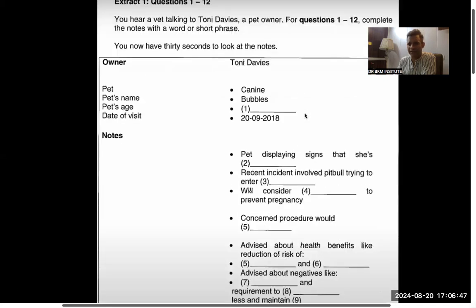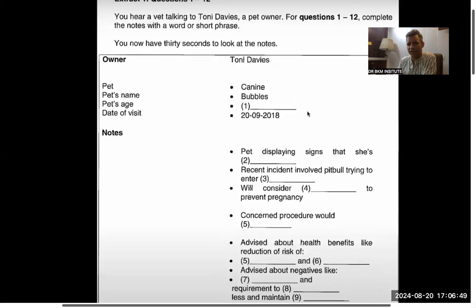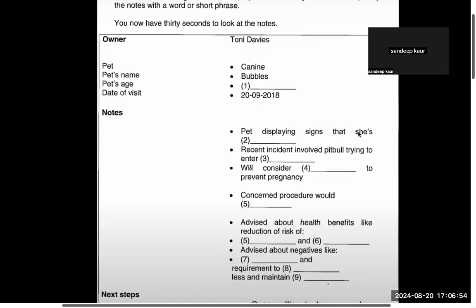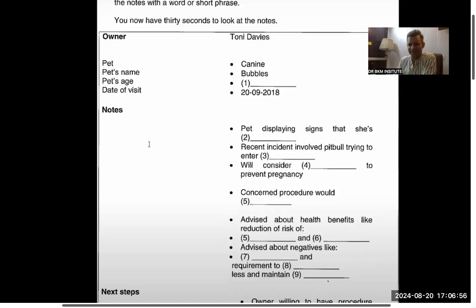First is fine. 2 years, right? 2 years is fine. Yes, sir. And second one, pet displaying signs that she is in heat. Yes, sir. Is it correct? In heat? What does it mean? Preceding ovulation. Okay, cool. I didn't know about this word, so I should be honest to you.